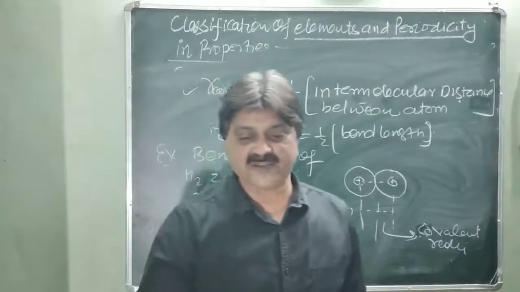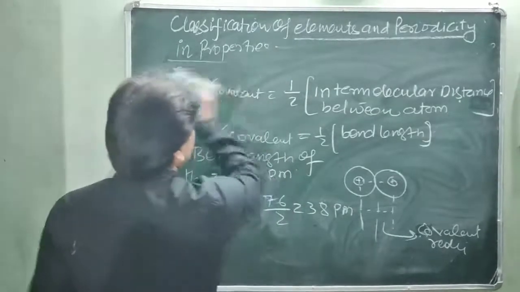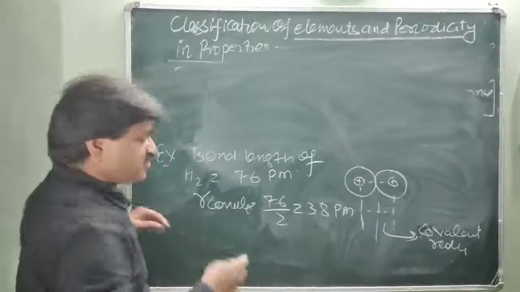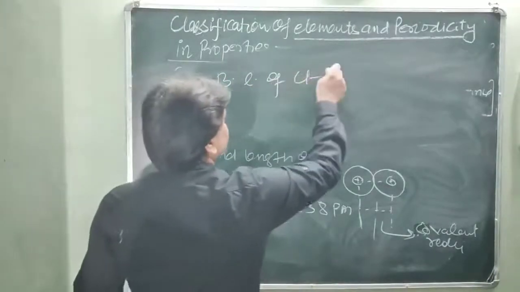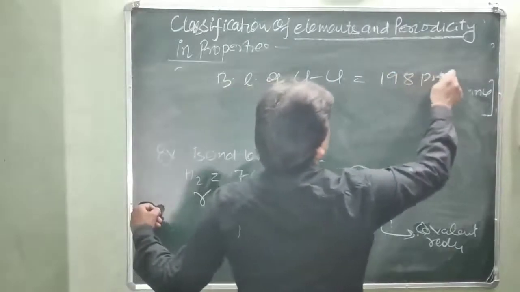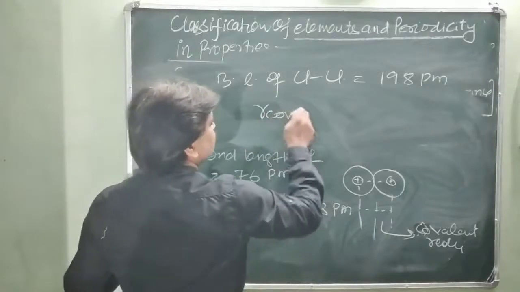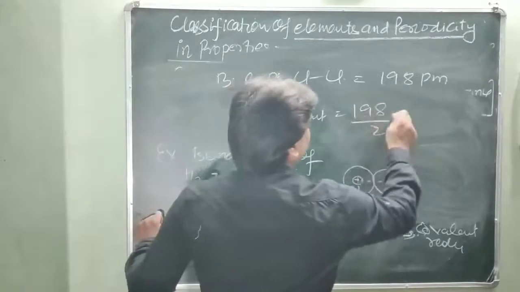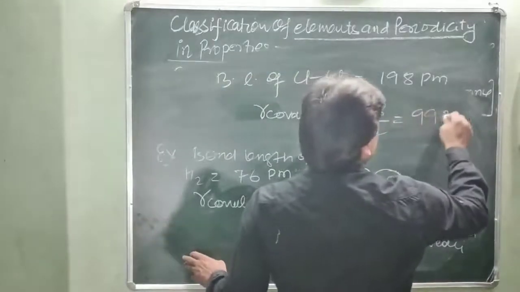Another example: the bond length between the two chlorine atoms in a chlorine molecule is 198 pm. So what is the covalent radius? R covalent is equal to 198 by 2, which is 99 pm.